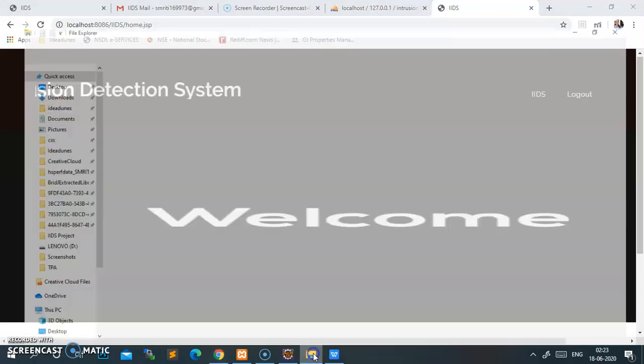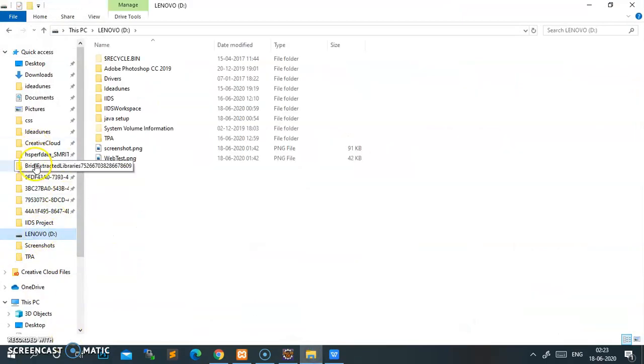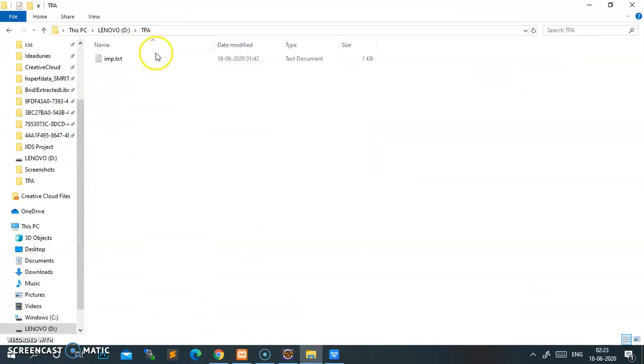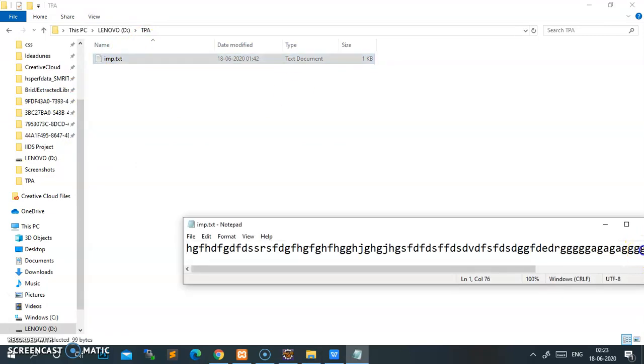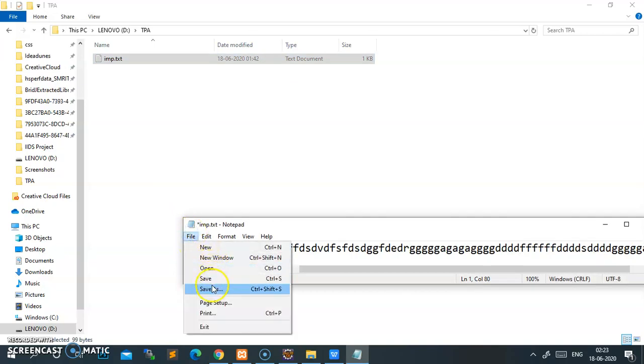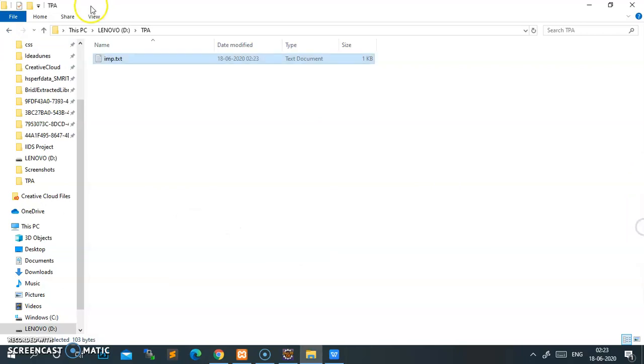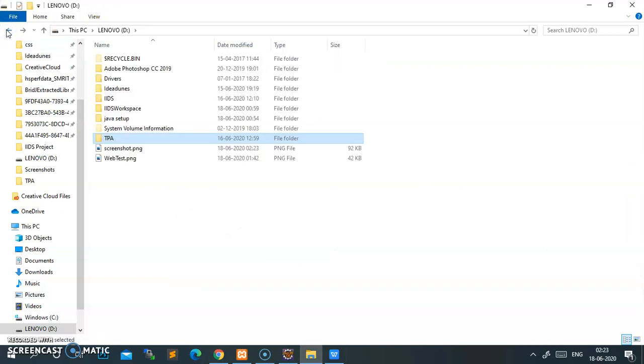So I'll go once again here to my setup. Here my TPA is there. I'll test what I am doing, like the admin will come to know what I am actually accessing. I'll save here. I'll close. Here my webcam has now started, so my photo will be captured. Now my photo is capturing.